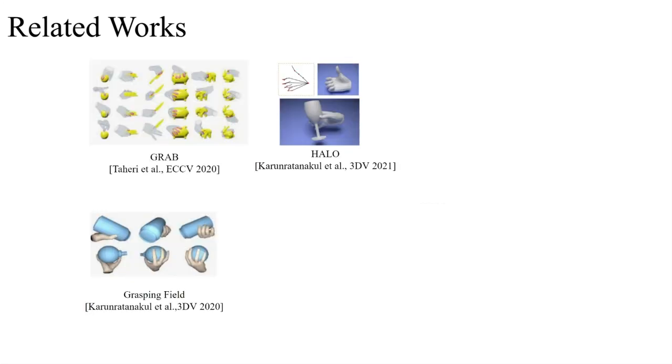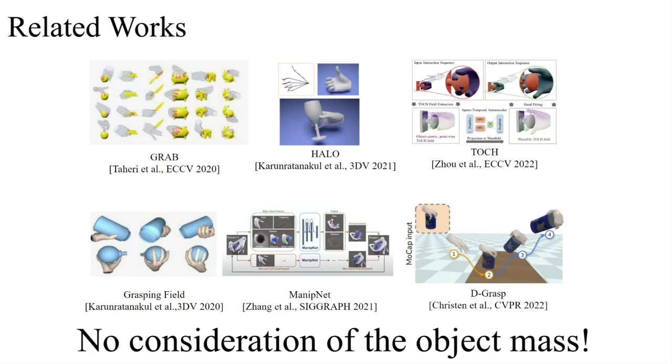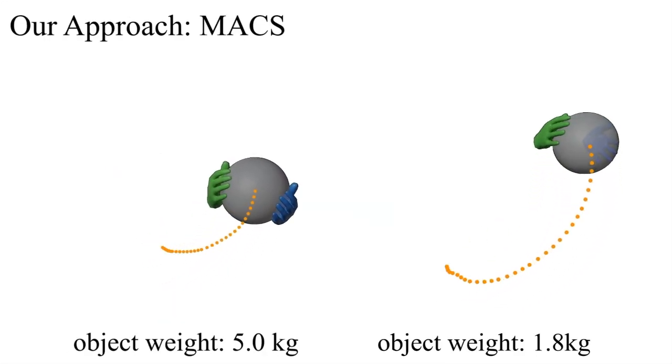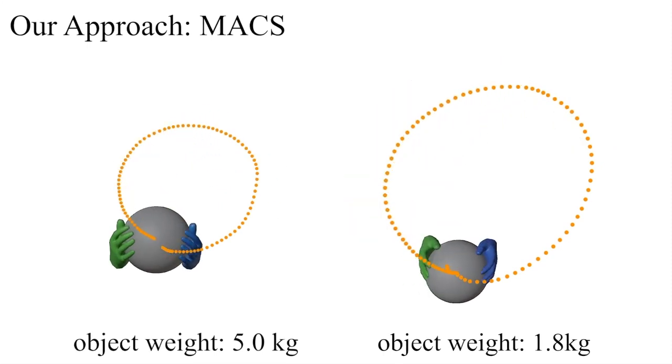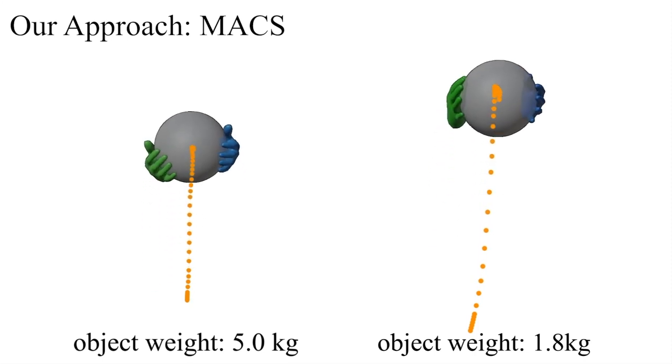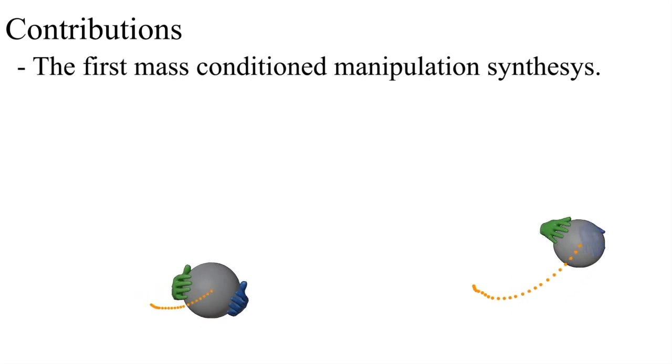There have been a plethora of research works in this direction. Some of them synthesize static grasps only, whereas others synthesize dynamic object manipulations. Together, none of the existing works considers the influence that arises from object masses. In response to this limitation, we propose the first approach to synthesize 3D object manipulations that faithfully responds to the conditioning object masses. Our work contains three primary contributions.